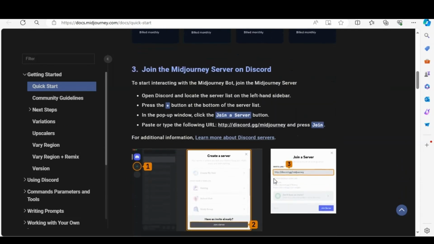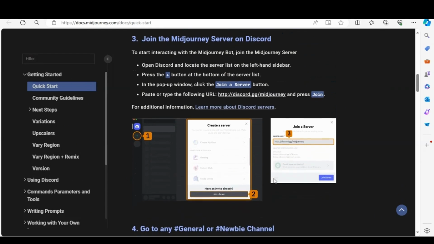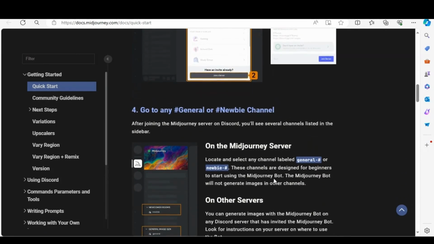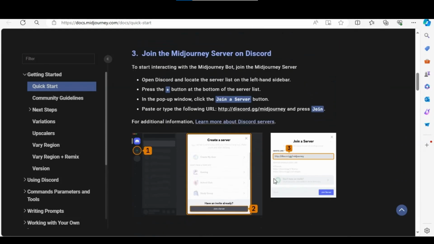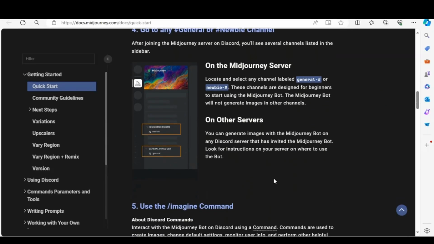Join the Midjourney server. Use the invite link to join the Midjourney server where you can access the bot. Look for channels labeled #newbies or #trial to start. Another way is, in Discord, click the plus button on the top left corner. Select Join a Server. You can find the Midjourney server by searching for it or using an invite link on the Midjourney website. Craft your text prompt.